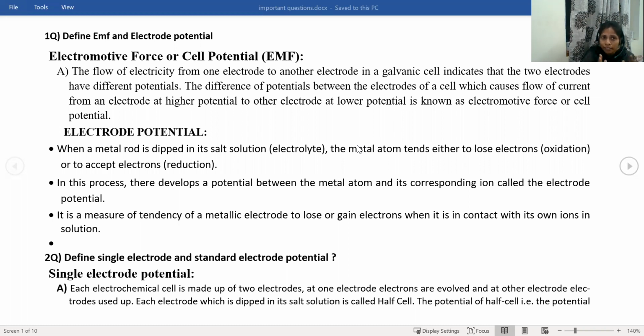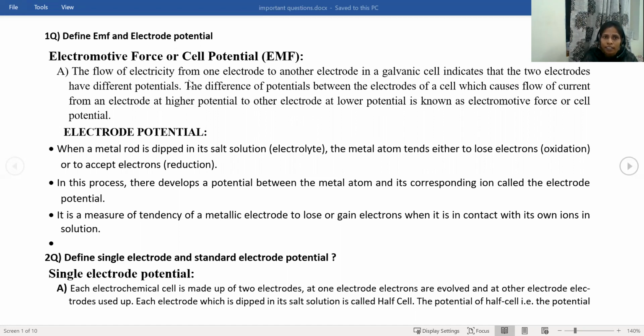When the anode and cathode are connected to the battery, that is called a complete cell. When these two are connected to the battery, a potential difference develops between the two electrodes. That potential difference between the two electrodes is called the cell potential. Now let us read out the definition of cell potential. The flow of electricity from one electrode to another electrode in a galvanic cell